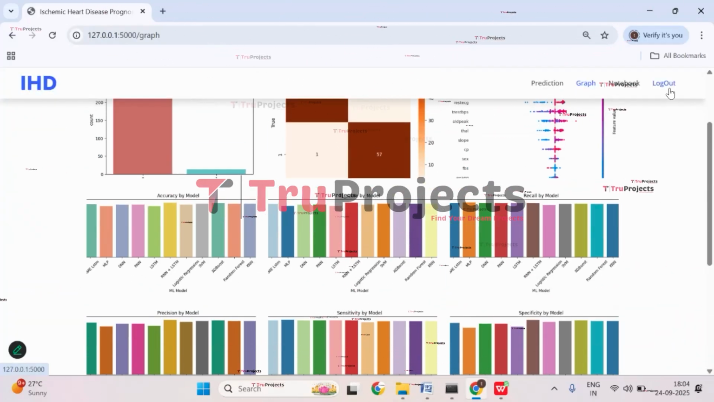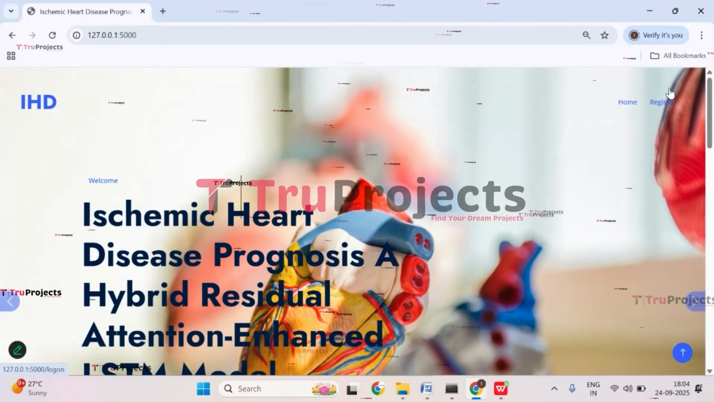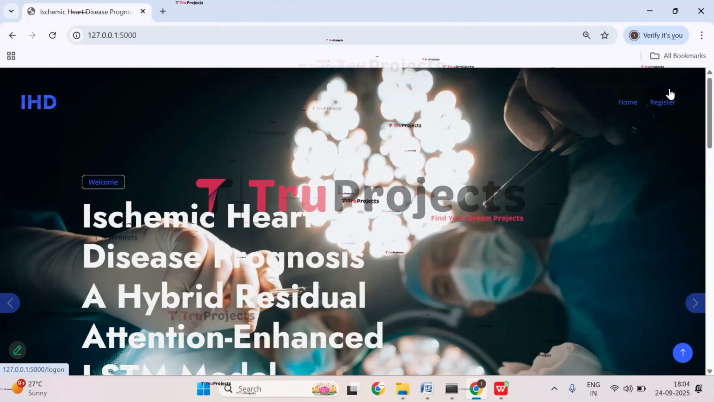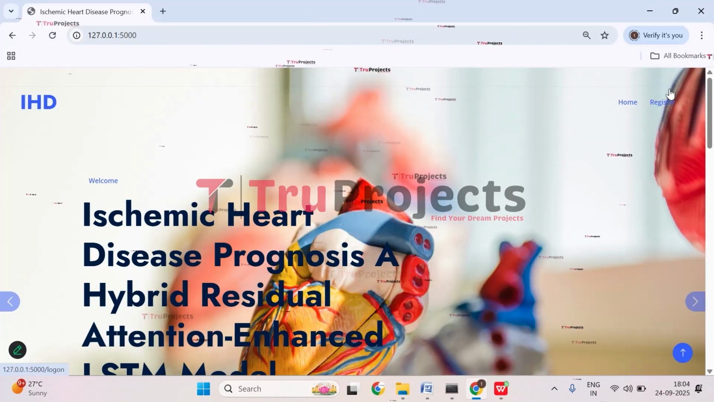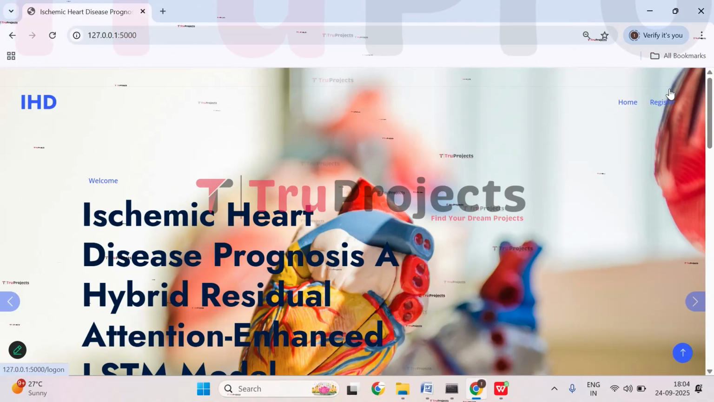Now click on logout. So the system helps to identify people who might be at risk of heart disease early on, so they can get timely care and make lifestyle changes. By doing this, it can save lives and make heart health easier to manage for everyone. So this is all about the project.